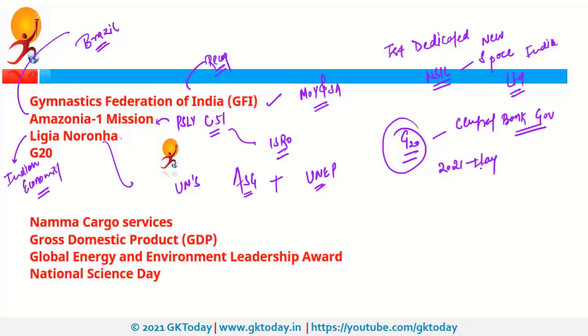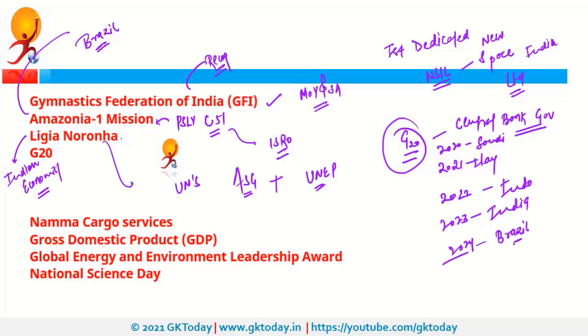So 2021 is under the presidency of Italy, 2020 was under the presidency of Saudi, 2022 is going to be under the presidency of Indonesia, and 23 is going to be under India, 24 is going to be under Brazil. Recently, Saudi Arabia was also in news as USA imposed sanctions on Saudi Arabia.